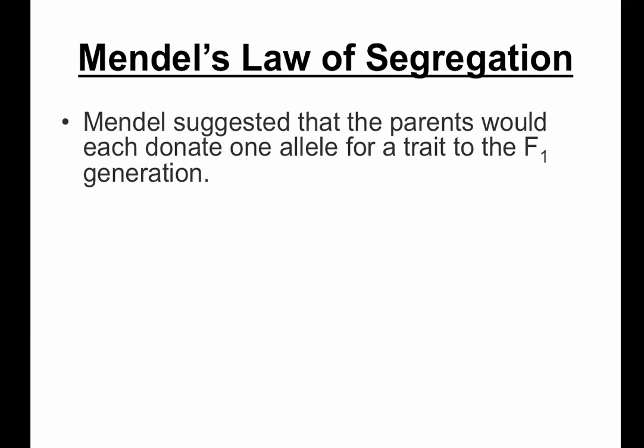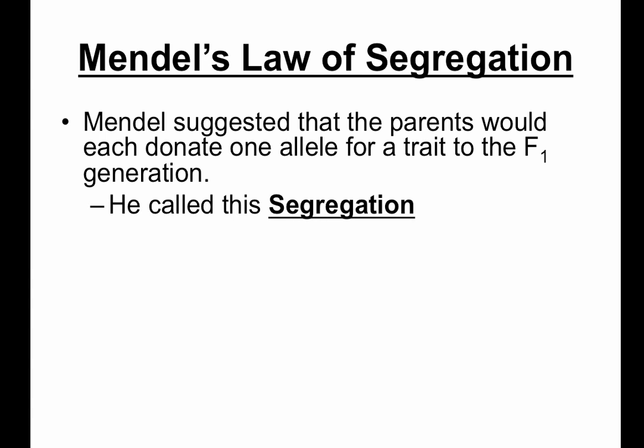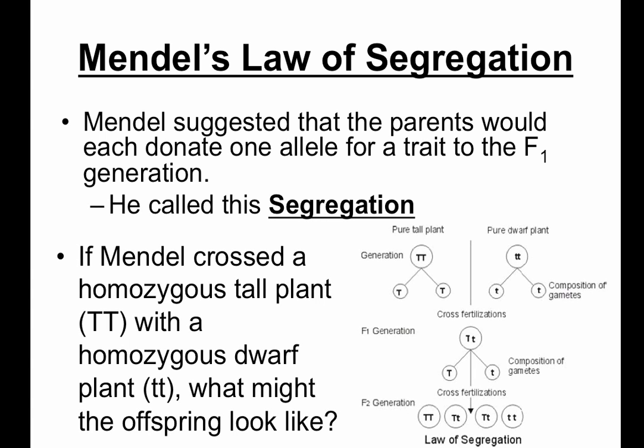Alright, so we're going to talk about 2 different laws that Mendel came up with in regards to genetics. The first one is called the law of segregation. In this law, Mendel suggested that the parents would each donate only 1 allele for a trait to the F1 or the first generation. He called this segregation. Here we see an example. If Mendel crossed a homozygous tall plant, big T, with a homozygous dwarf plant, little t, what might the offspring look like? Let's take a closer look.